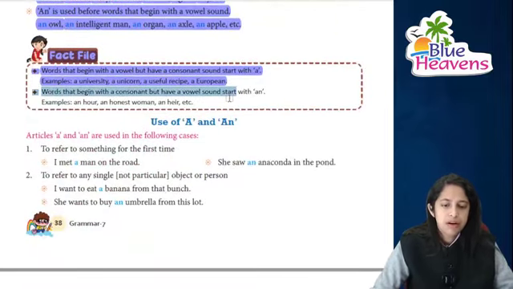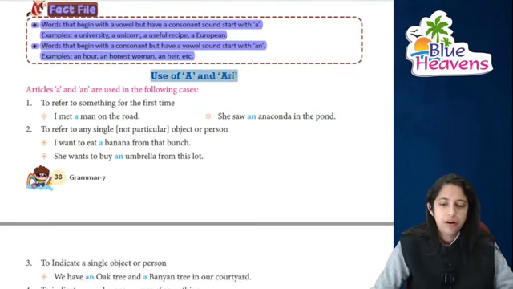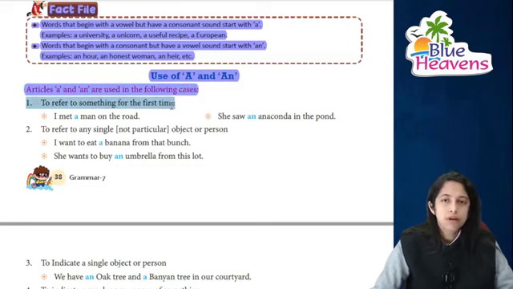Next is words that begin with a consonant but whose sound is a vowel, so they are used with an. For example, an hour, an honest woman, an heir, etc. Where will we use a and an? These articles a and an are used in the following cases: to refer to something for the first time.